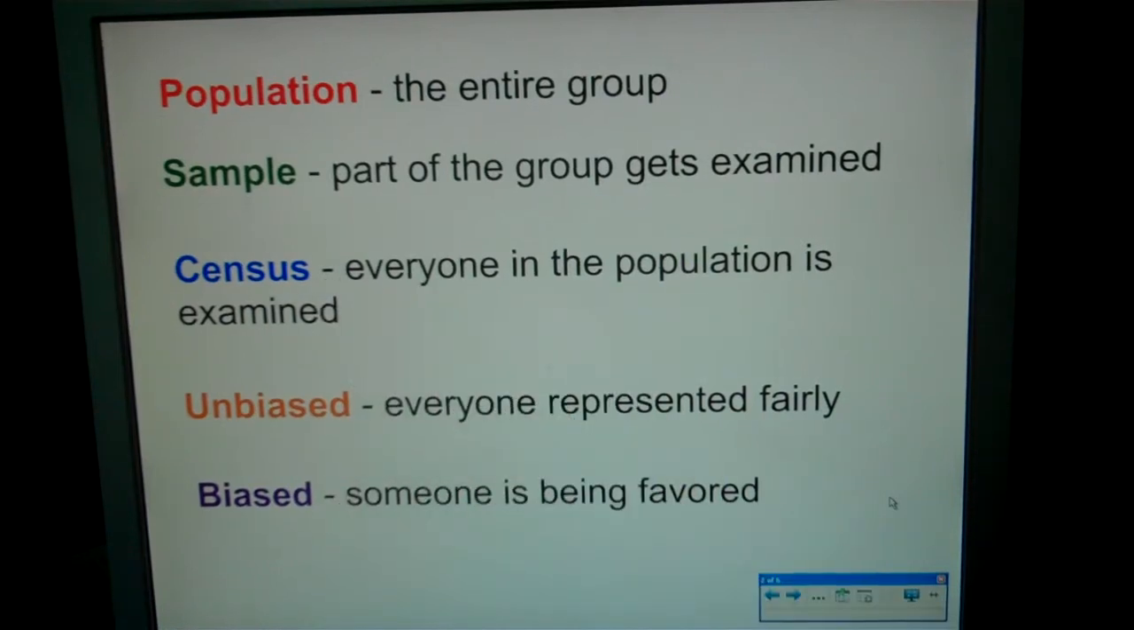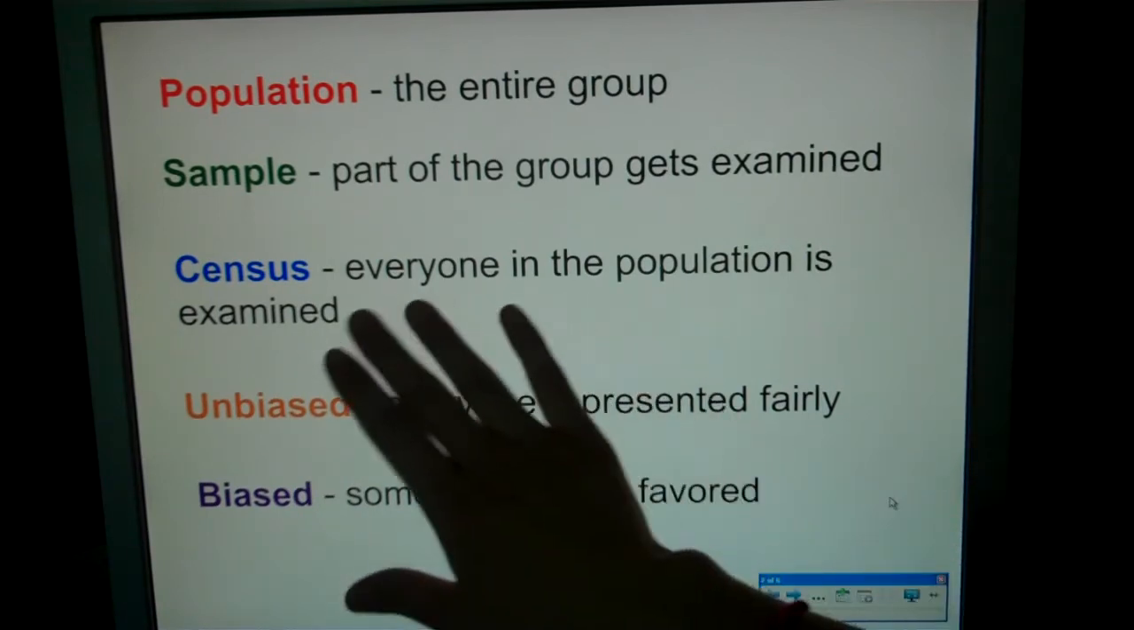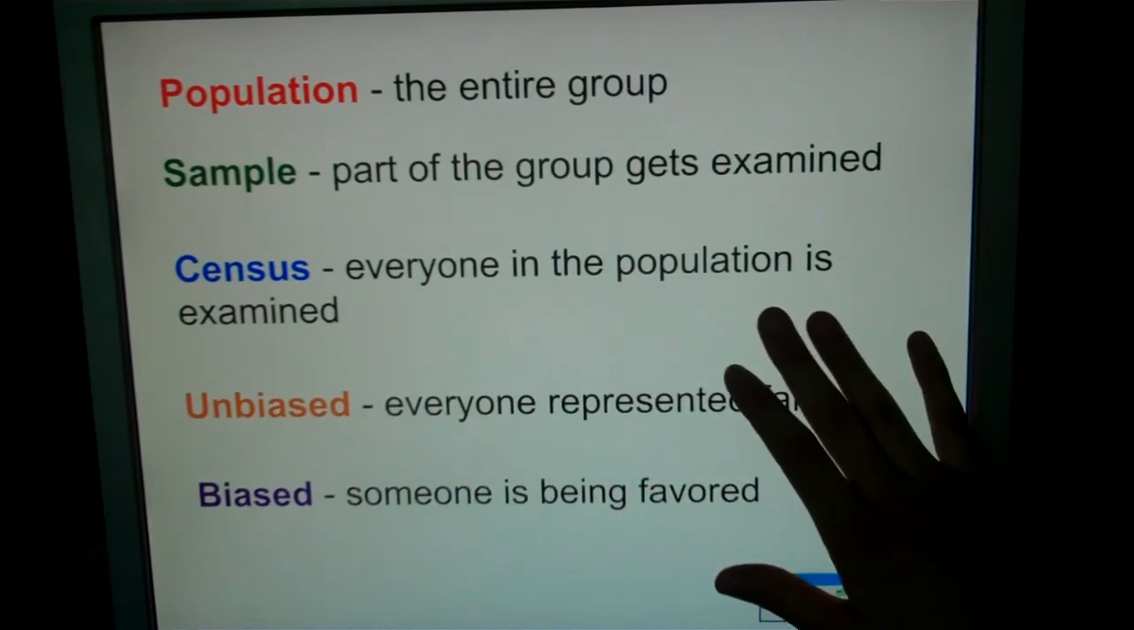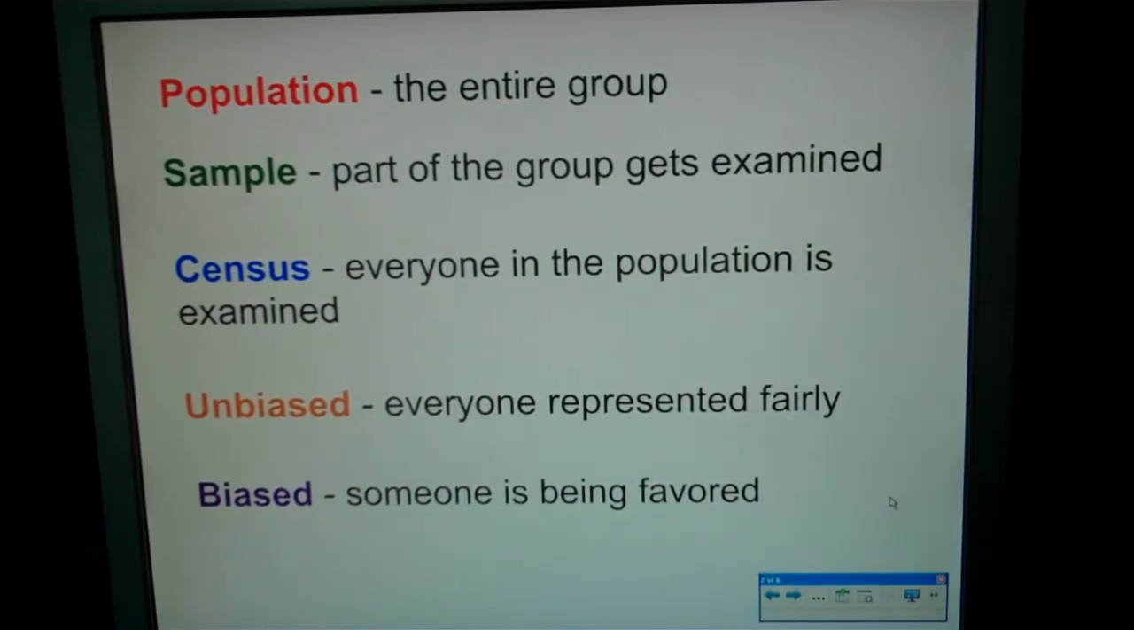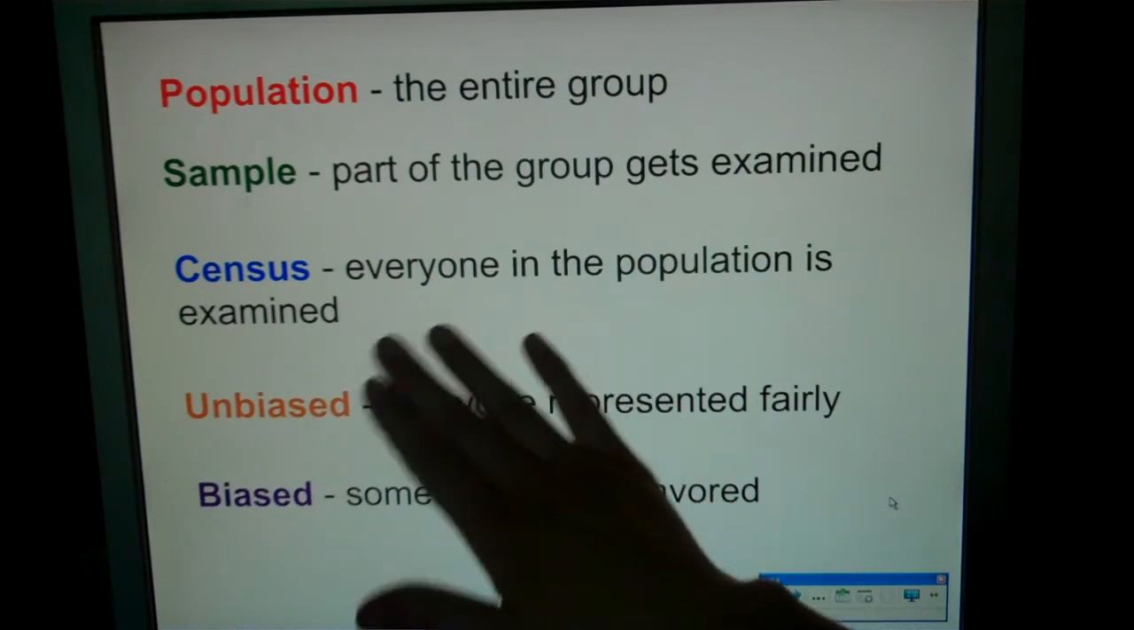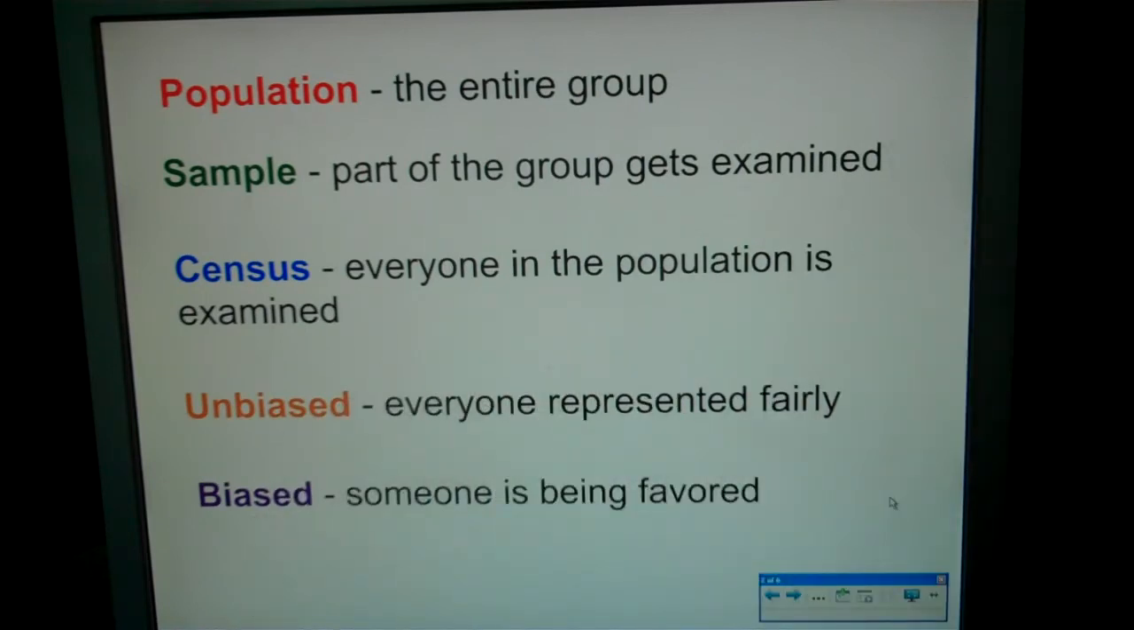A census, how many of you have heard of the census? I believe we do a census every 10 years, and that's where your entire family has to fill out all this paperwork about who lives in your family, how much money you make, how many children there are. That's where everyone in the population is examined. So every 10 years, the United States government does a census. They survey everyone in the United States, okay?